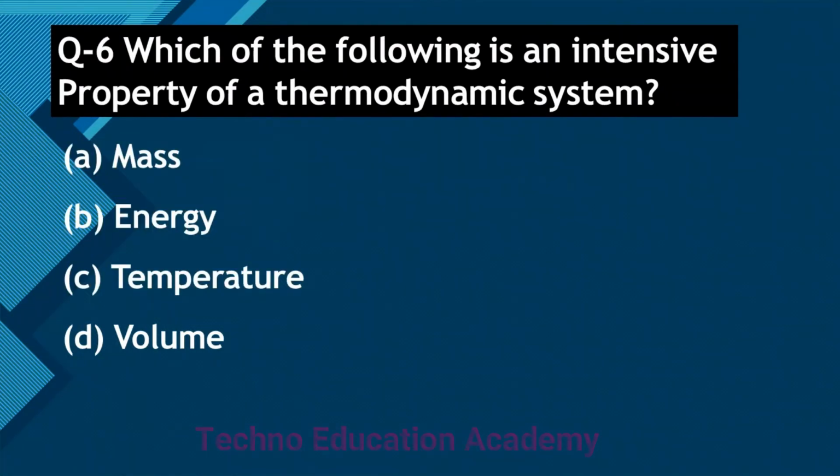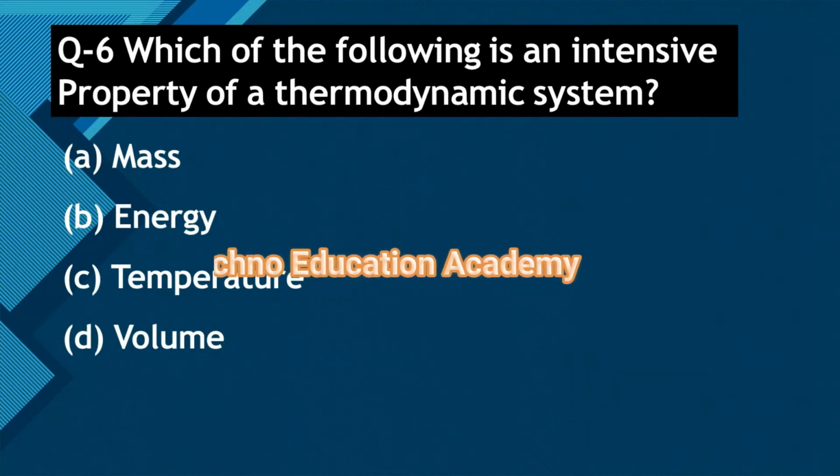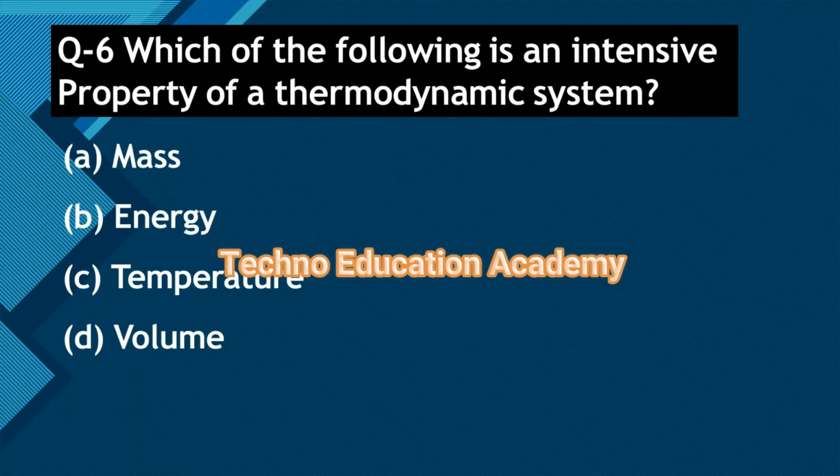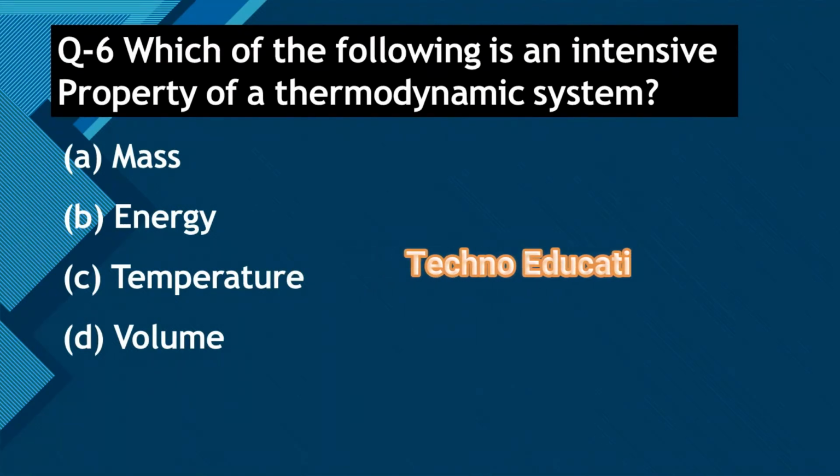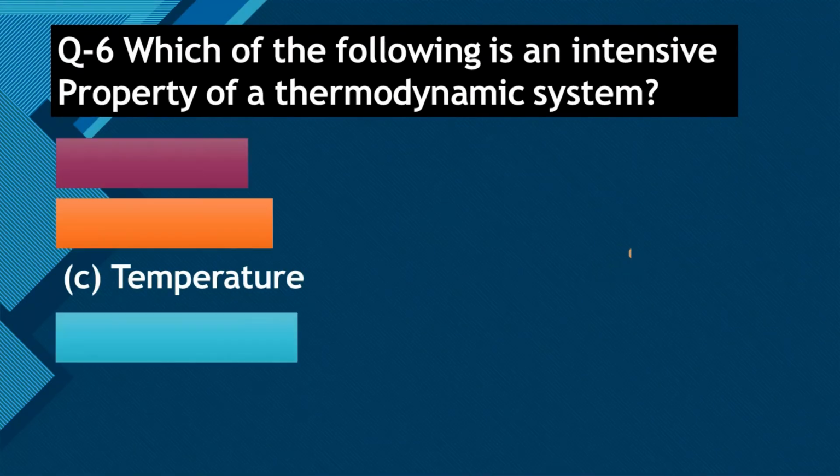Question number 6. Which of the following is an intensive property of a thermodynamic system? Option A, mass. Option B, energy. Option C, temperature. Option D, volume. Intensive property means a property of the system that is independent of mass, and extensive properties are those that depend on mass. So the right answer is option C.